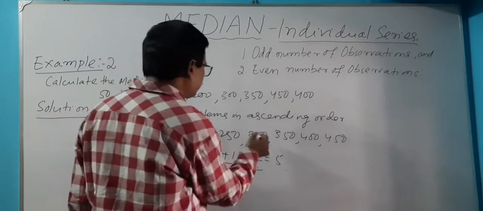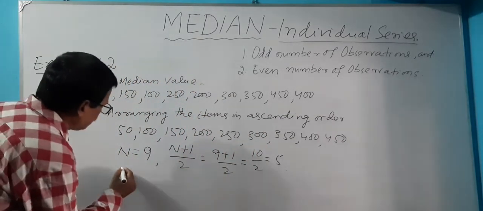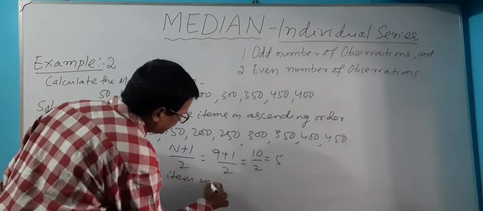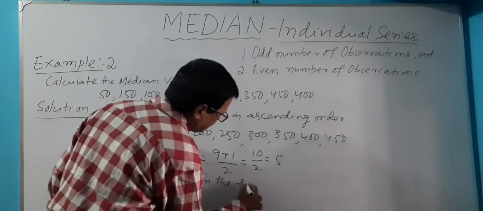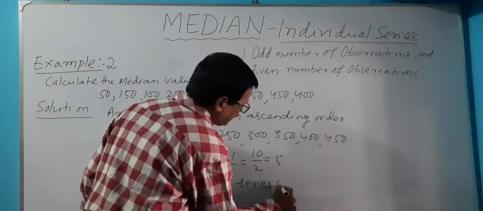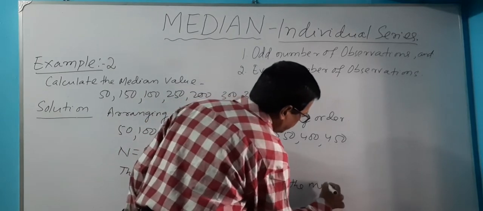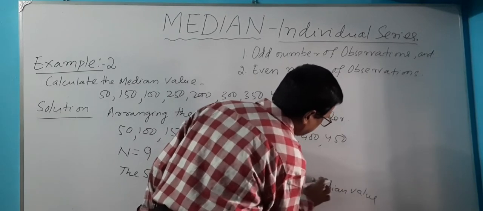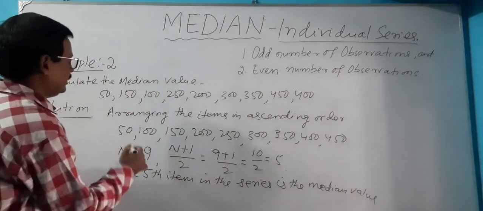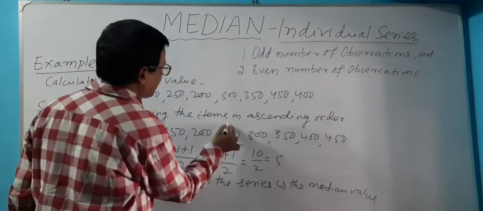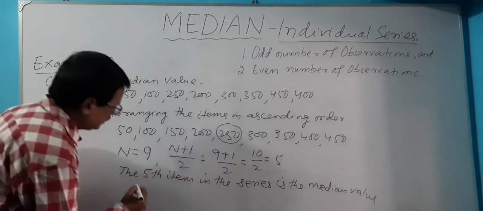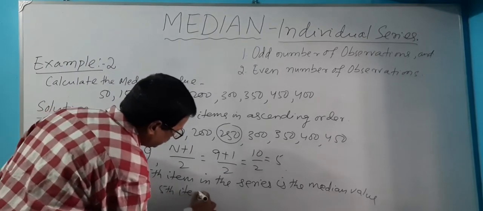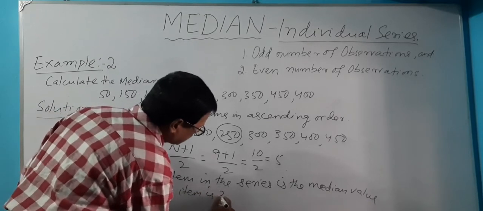It means the fifth item in the series is the median value. So what is the fifth item in this series? 1, 2, 3, 4, 5. This is the fifth item, 250.